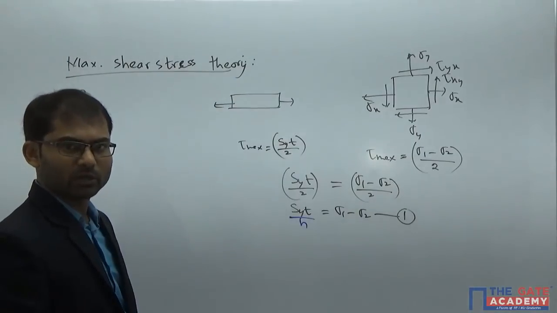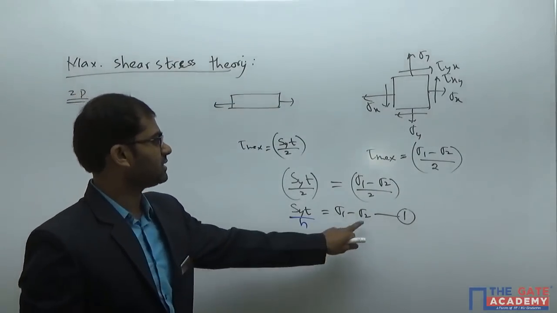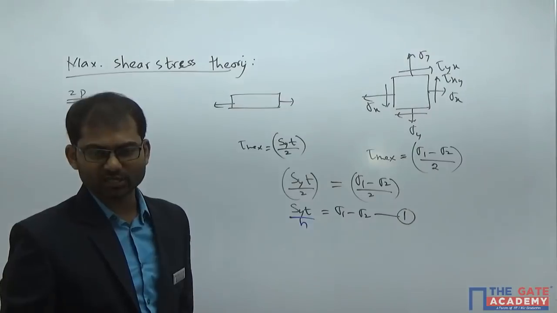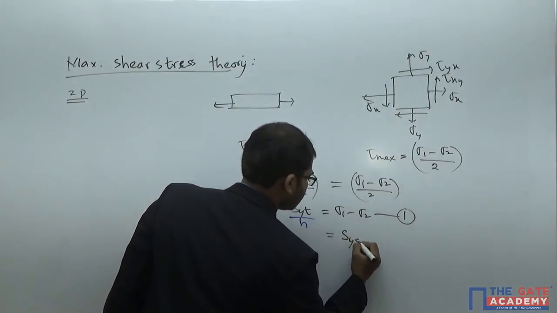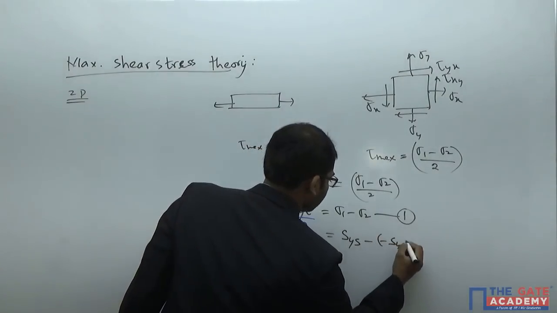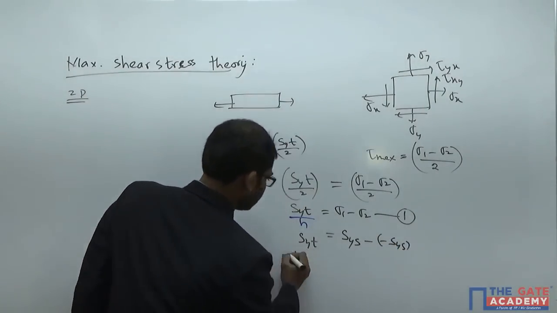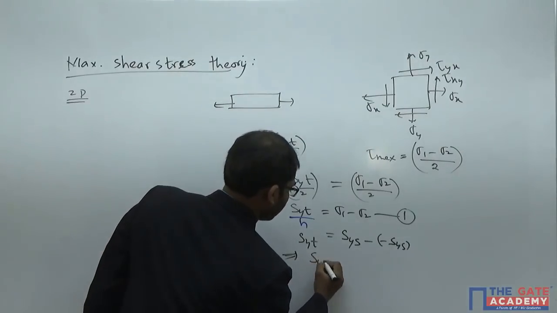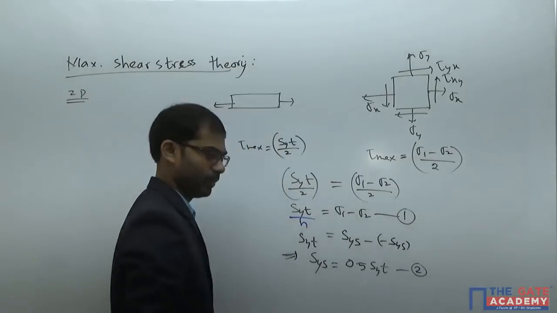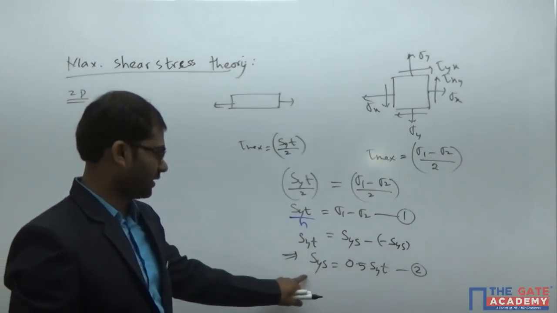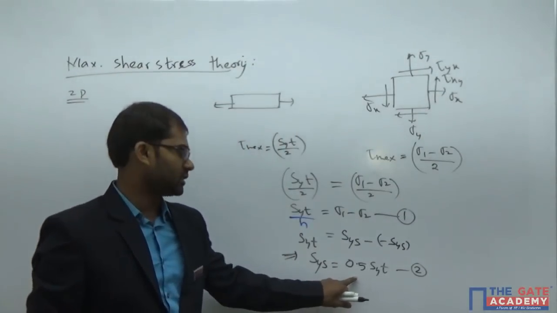Now to derive equation number 2, we have to substitute sigma 1 and sigma 2 in terms of the pure shear case. Sigma 1 in the pure shear case is SYS and sigma 2 is minus SYS, which equals SYT. If you simplify this, SYS is equal to 0.5 SYT. It is equation number 2. In the earlier theory of failure, we got SYS equal to SYT, but here it is 0.5 SYT.